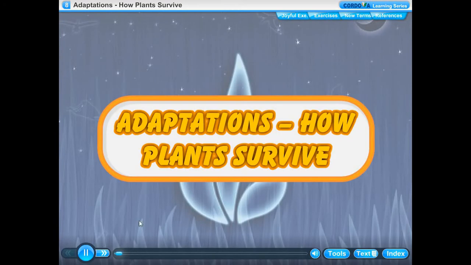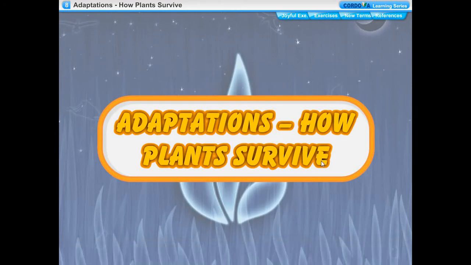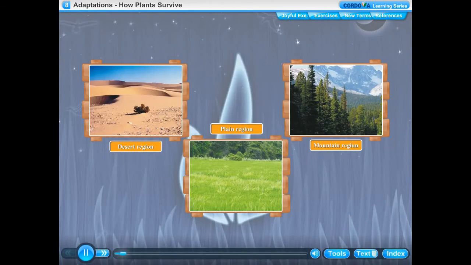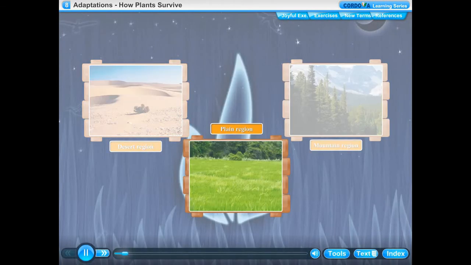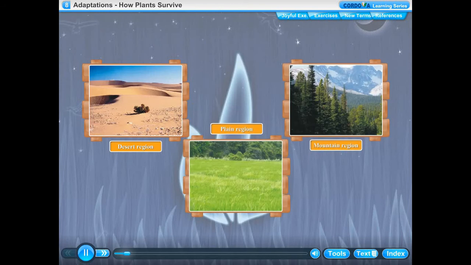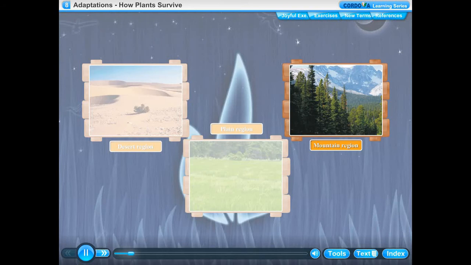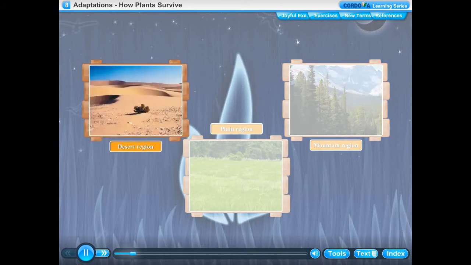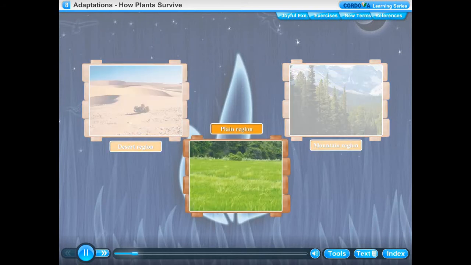Chapter 8. Adaptations. How plants survive. Have you ever travelled to any hill station, plain region or desert? What did you observe there? You observe that the plants in hilly areas are different from plants in desert. Plants in desert are different from plants in plain regions.